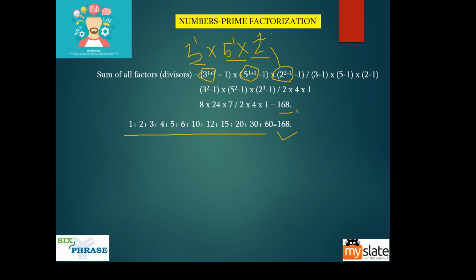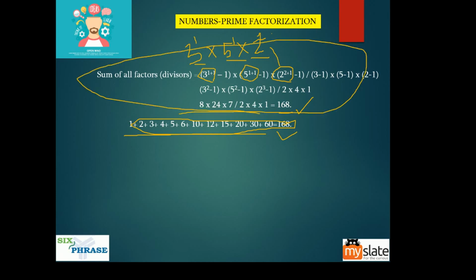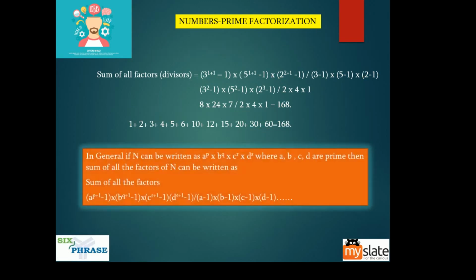So this, being a small number, you can do this. For 2500 and 3000, instead of 60, if we had 2500 and 3000, this method is the easier one to do. So make sure that you understand this. Now this is the general formula. I told you, right? You add 1 to the power and then subtract 1 from this whole term. Add 1, subtract 1. Add 1, subtract 1. And then you have to subtract 1 from all the prime numbers.